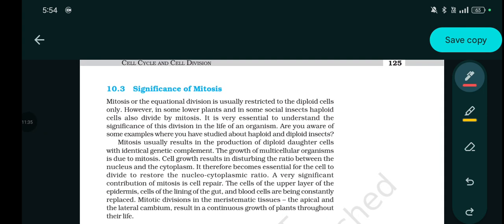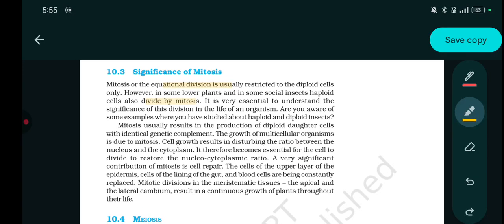Now let's move to the significance of mitosis. Mitosis or equational division is usually restricted to the diploid cell only. However, in some of the lower plants and in some of the social insects, haploid cells can also divide by mitosis. It is very essential to understand the significance of the division in the life of an organism. Are you aware of some examples where you have studied about haploid and diploid insects? Answer in comments.